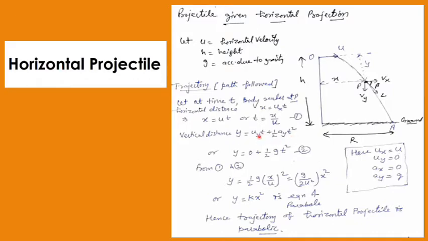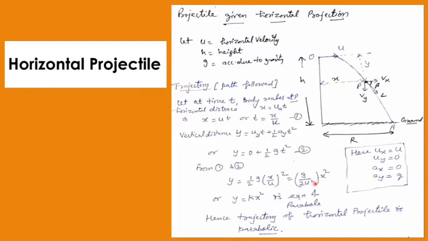Now uy is 0 because there is no component along the y direction. I am throwing it horizontally, and ay is equal to small g. So I am getting y equals half gt square. And you put the value of t from the first equation into the second equation. So you are getting y equals 1 by 2 g (x upon u) whole square, which comes out to be small g upon 2u square into x square.